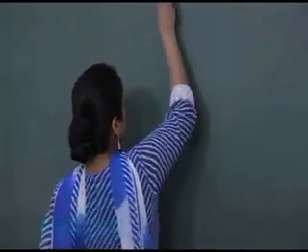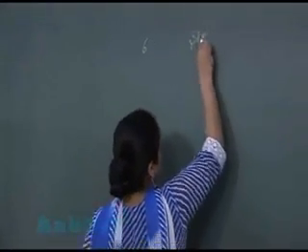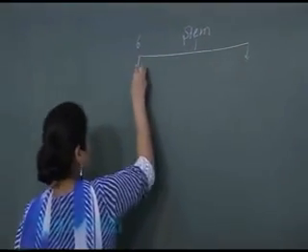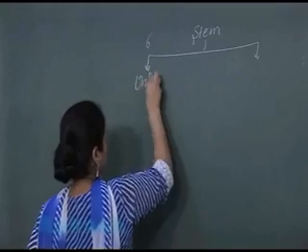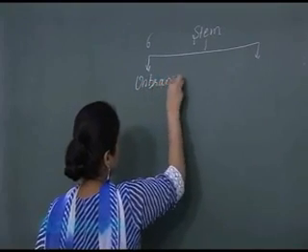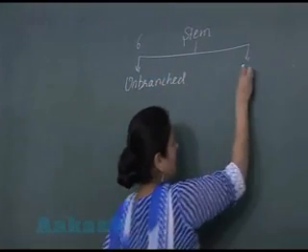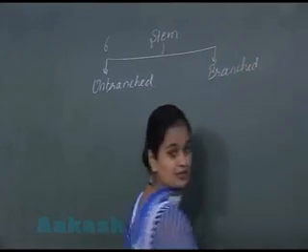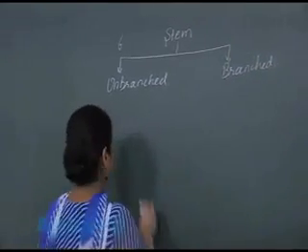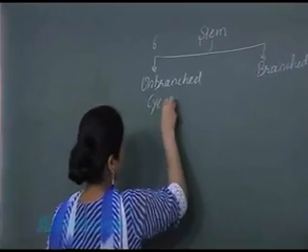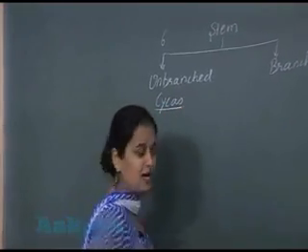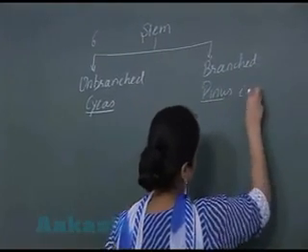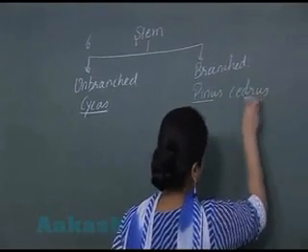Now the next feature, that is stem. Now the stem can be unbranched or it can be branched. Unbranched stem is present in cycas, and branched stem is present in pinus and citrus.